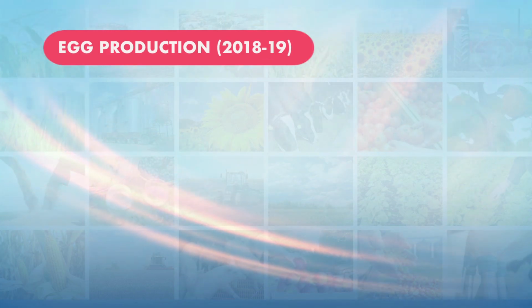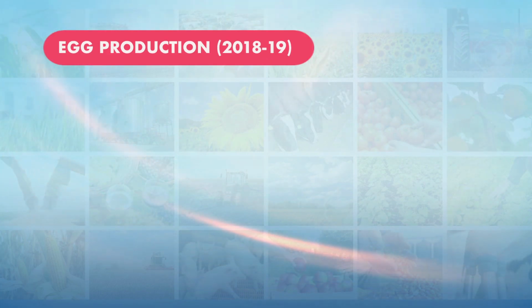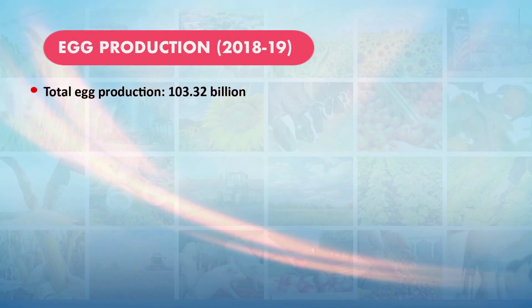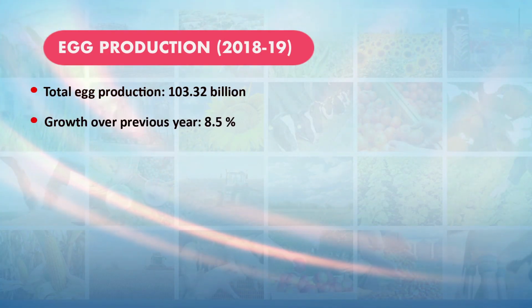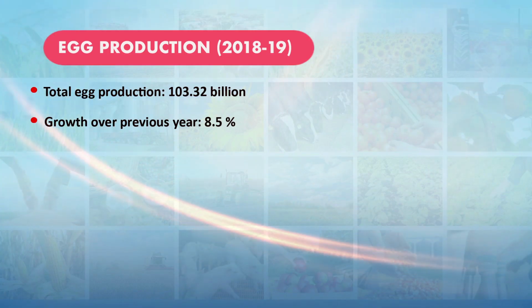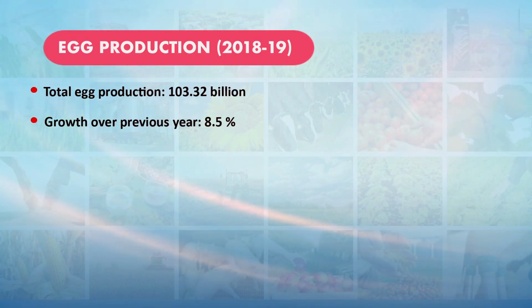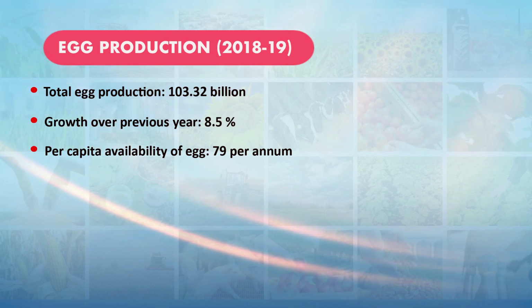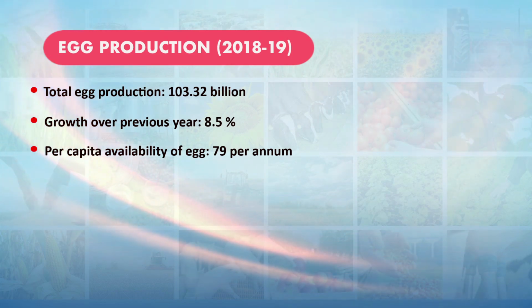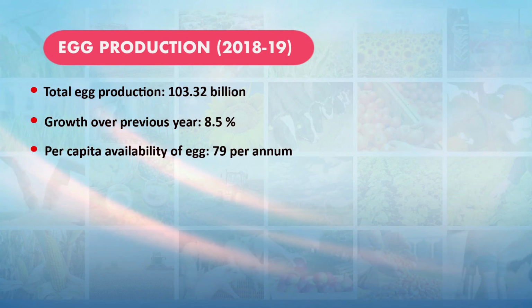And in case of egg production, we have 103 billion eggs produced in the country in the year 2018-19, and the growth over the previous year is 8.5%. The per capita availability of eggs in the country is 79 eggs per annum.